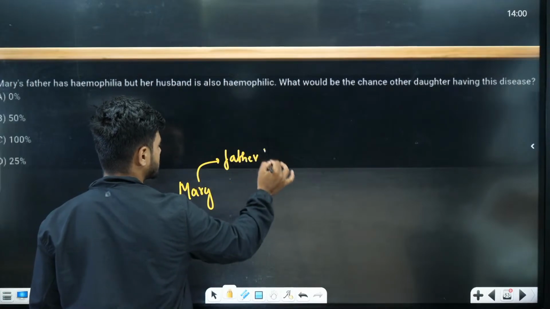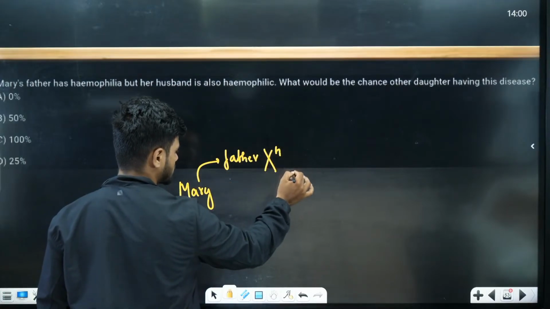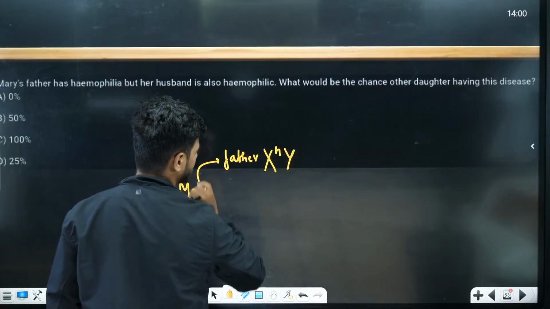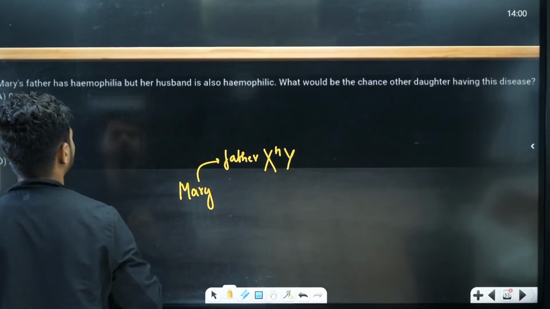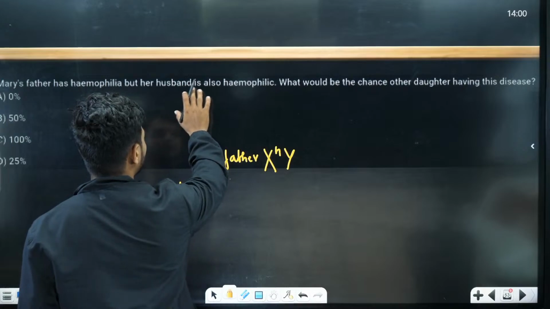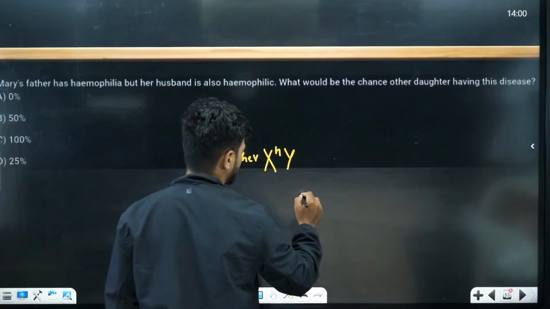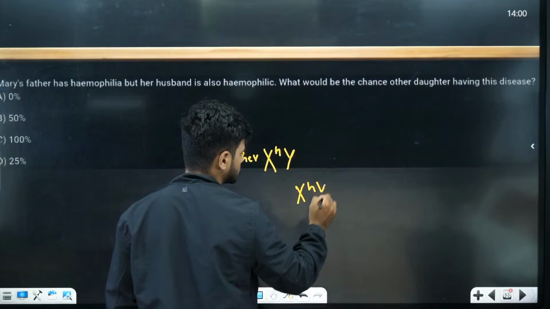If he is hemophilic, let's write X^H and Y, hemophilic in nature. But her husband is also hemophilic.